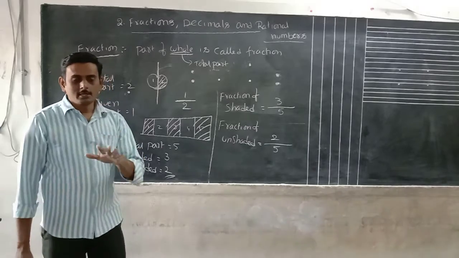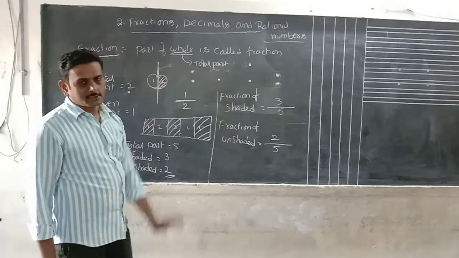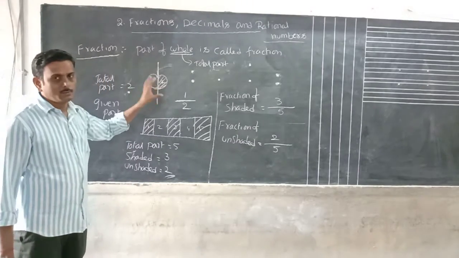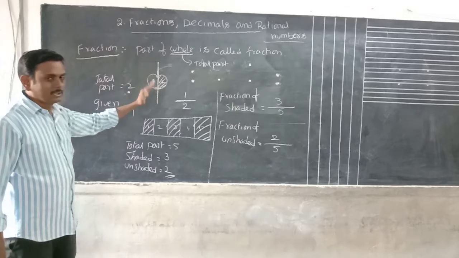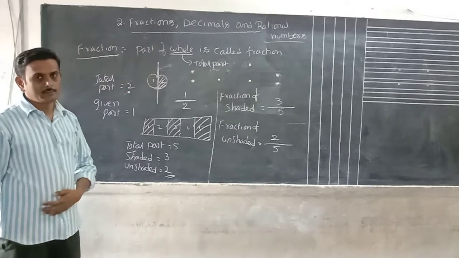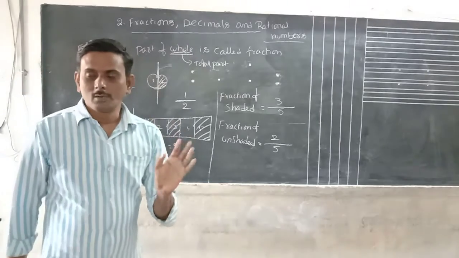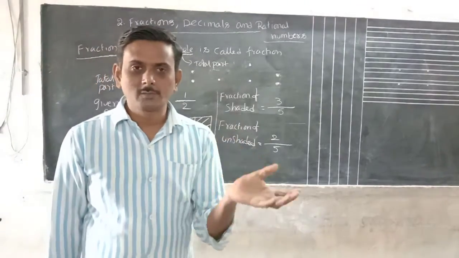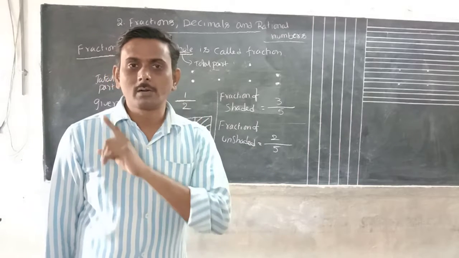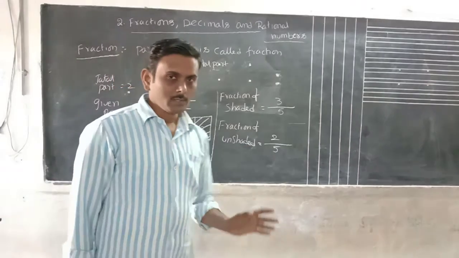That means, what is the definition? Fraction means part of whole is called fraction. Whole means total part we can take as whole. The divided part we can take as part of that whole. Fraction is always a positive number. By doing calculation we will use the minus value. Fraction is always positive. It should not be negative.